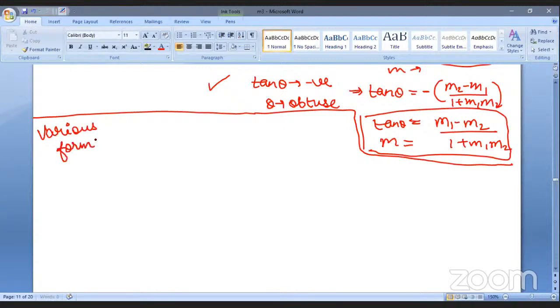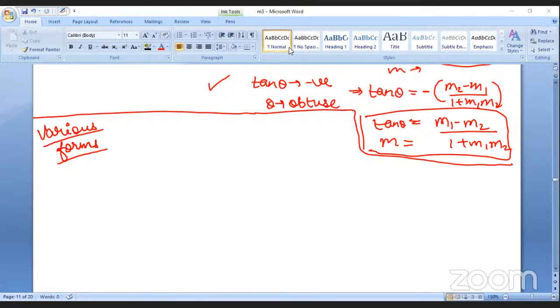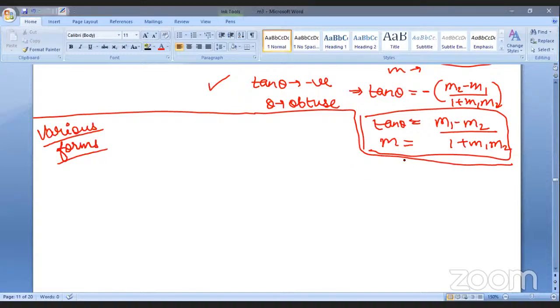Various forms of line. Tan theta, definitely, and slope. Slope means this theta: if it is acute, then we'll take it as positive, and if it is obtuse, then we'll take it as negative. Like this.